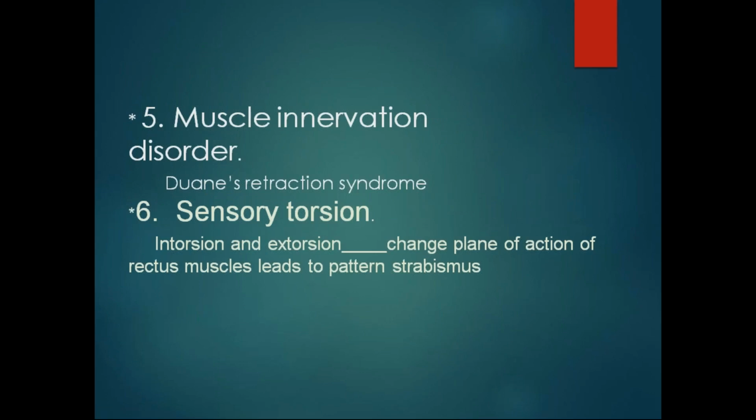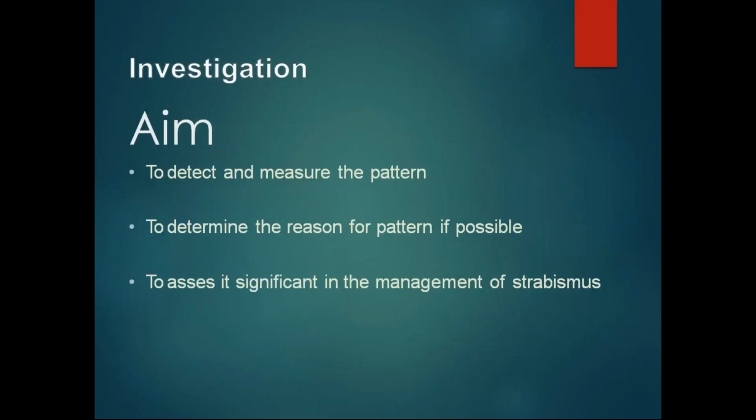Muscle innervation disorders like Duane's retraction syndrome, and sensory torsions like intorsion and extorsion, change the plane of action of the rectus muscles and lead to pattern strabismus.